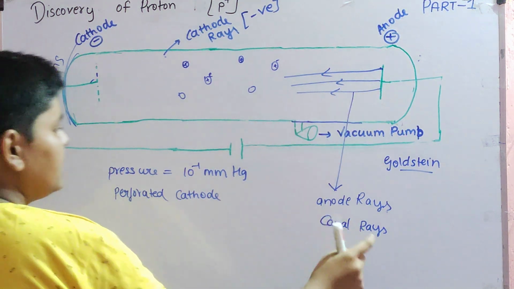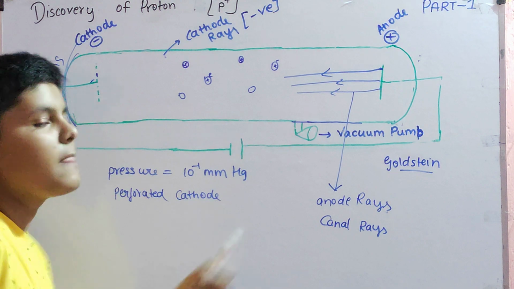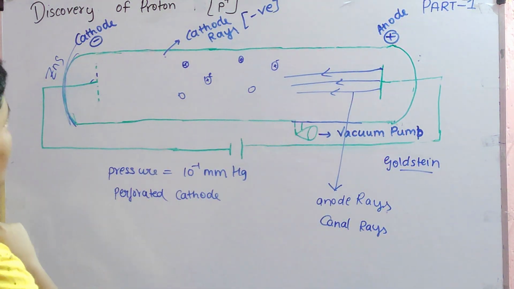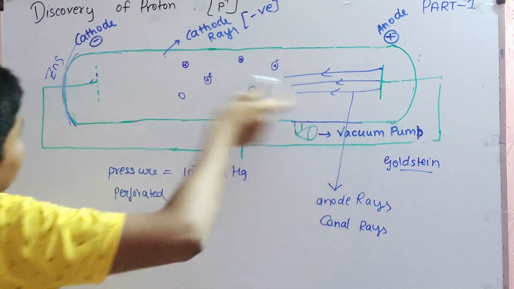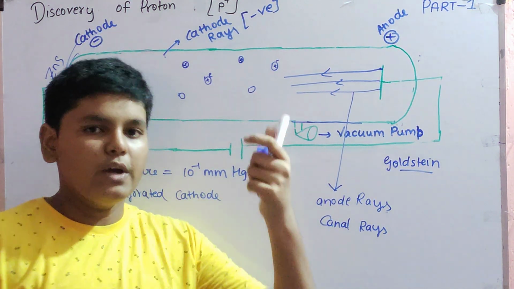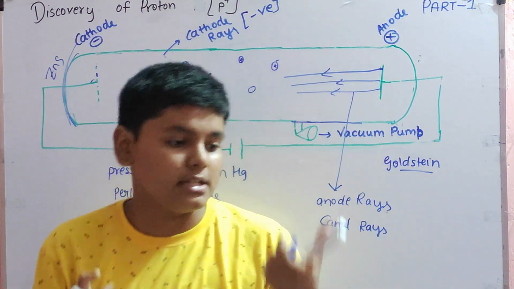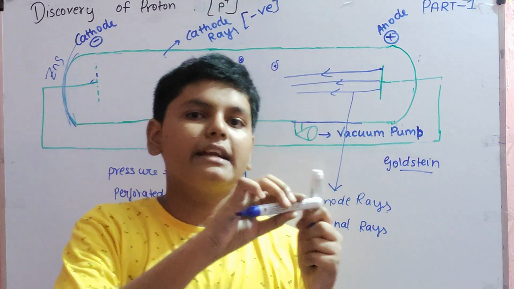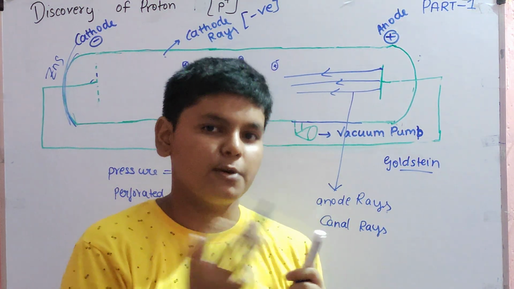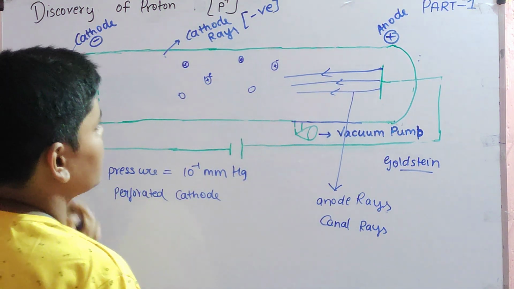After this, these type of rays were being attracted from positive side to negative side, from anode to cathode. Now, if something is going towards the negative side, which type of charge is it having? If you have something negative over here and a charge you don't know, and it is being attracted towards this negative side, it means it has positive charge. This is negative, then this is positive, then only you get attracted to this negative charge.